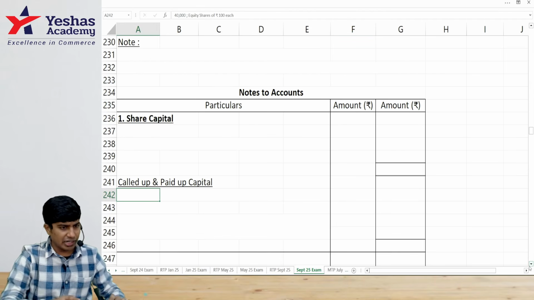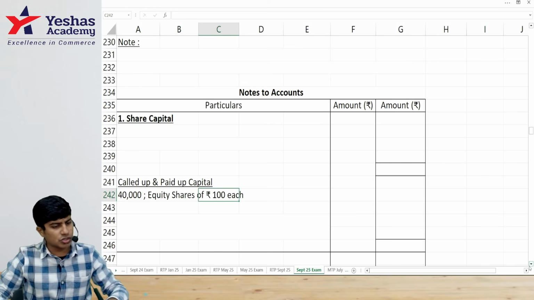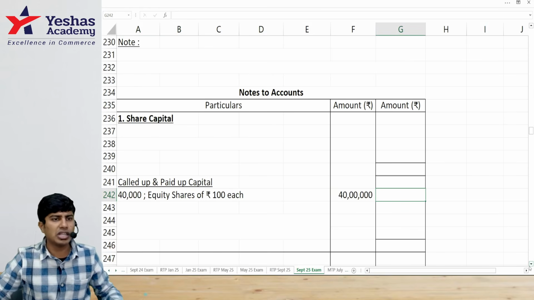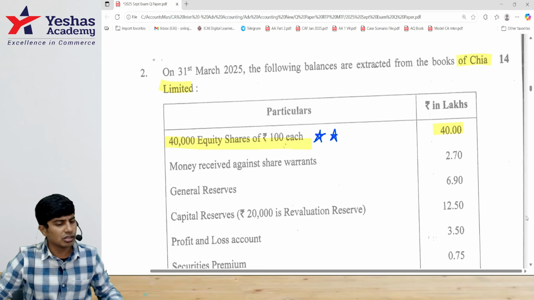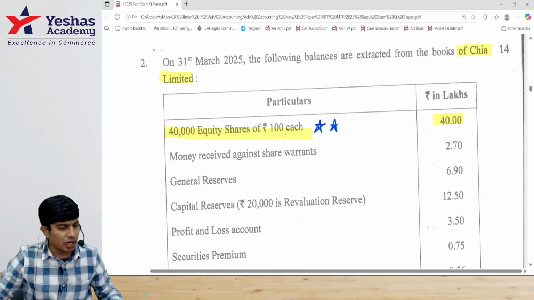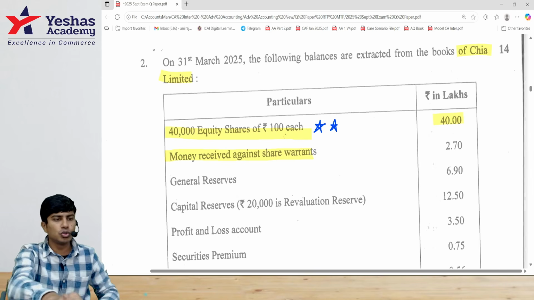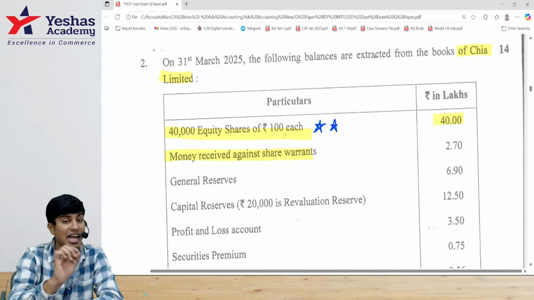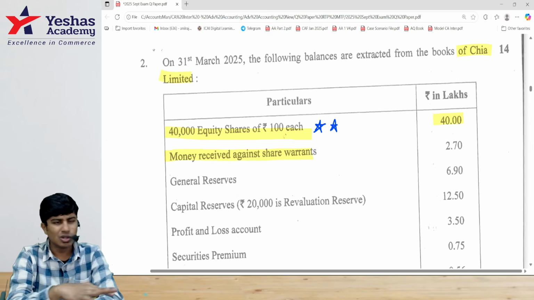Authorized capital will write later. For now, 40,000 shares of rupees 100 each, 40 lakh. That's what is given here. Money received against share warrants. This is a very new item. We have it in our Schedule 3 format. In the questions that you would have usually done, you would not have seen this item anywhere in the answer. But here they've given it. No adjustment.